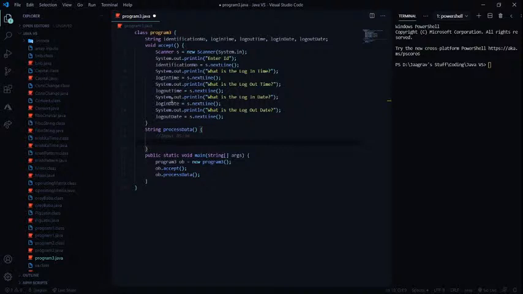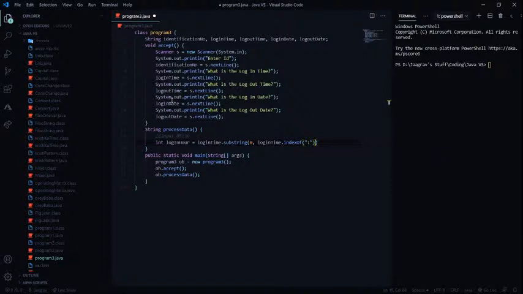In order to do that, what I can do is make an int variable and put in loginHour equals loginTime.substring from 0 to loginTime.indexOf colon.